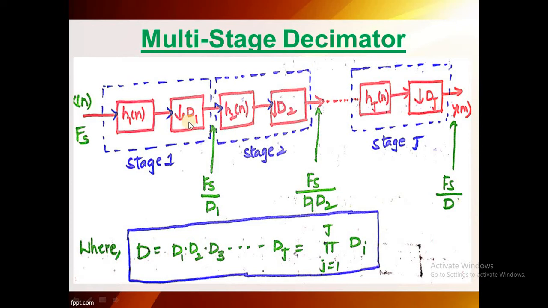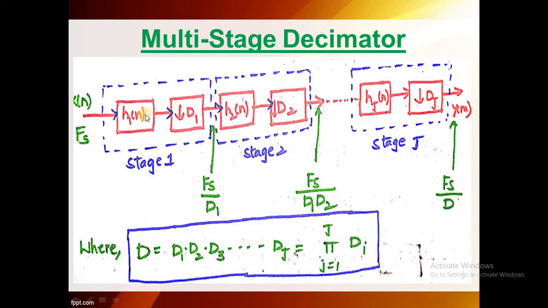Actually, in the case of downsampling, we have one effect called the aliasing effect. This aliasing effect can be reduced by inserting a filter before the decimator.